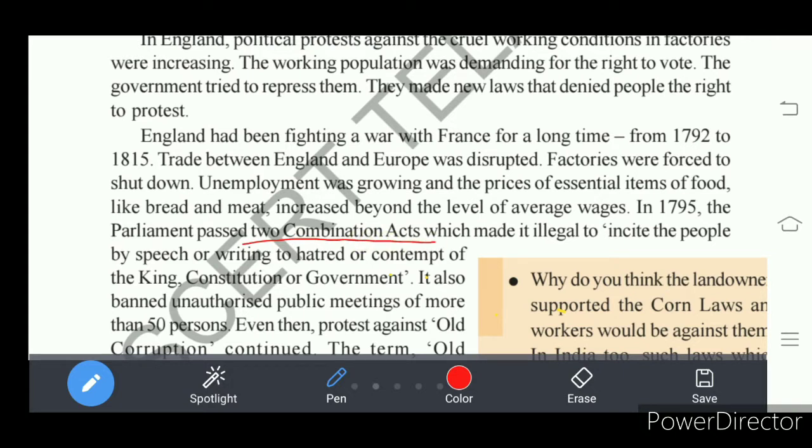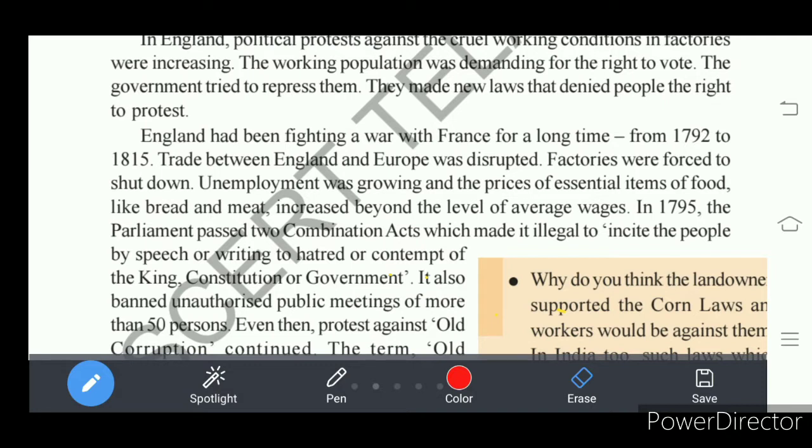So what was there in this act? People were not allowed to fight against the parliament and the king. This act says that if anywhere a meeting is held to provoke the people,